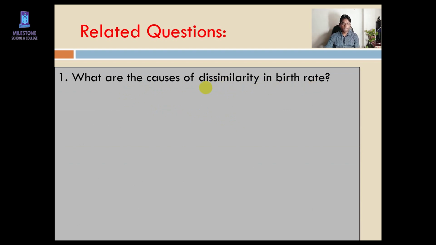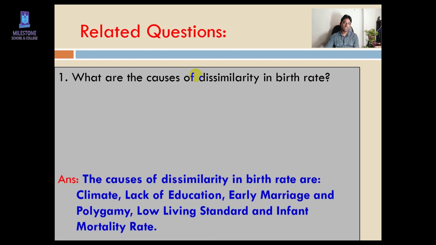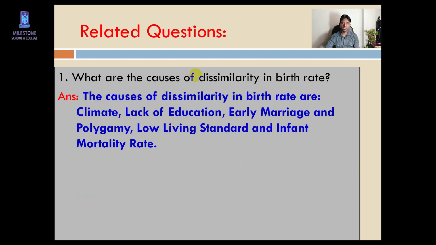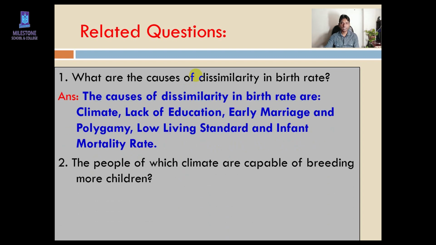Okay, first, climate, right? Second, lack of education, very good. And third, early marriage and polygamy, I already discussed polygamy. Okay, and low living standard, and the last one is infant mortality rate. Here you can see the answer, you have to read it.